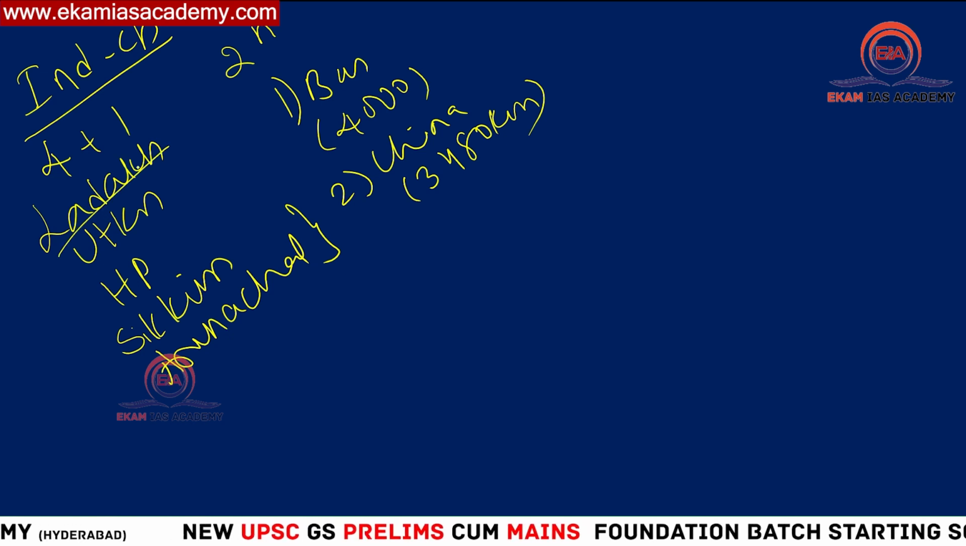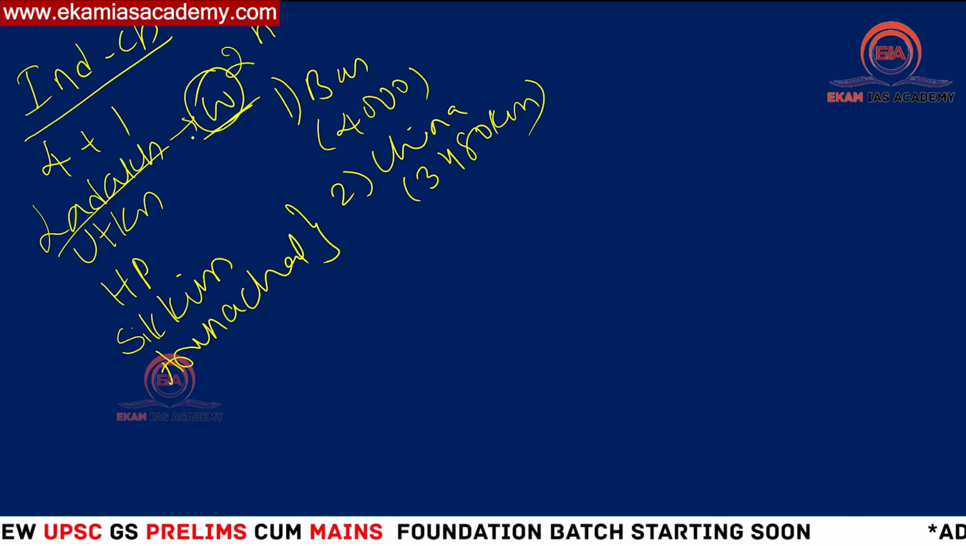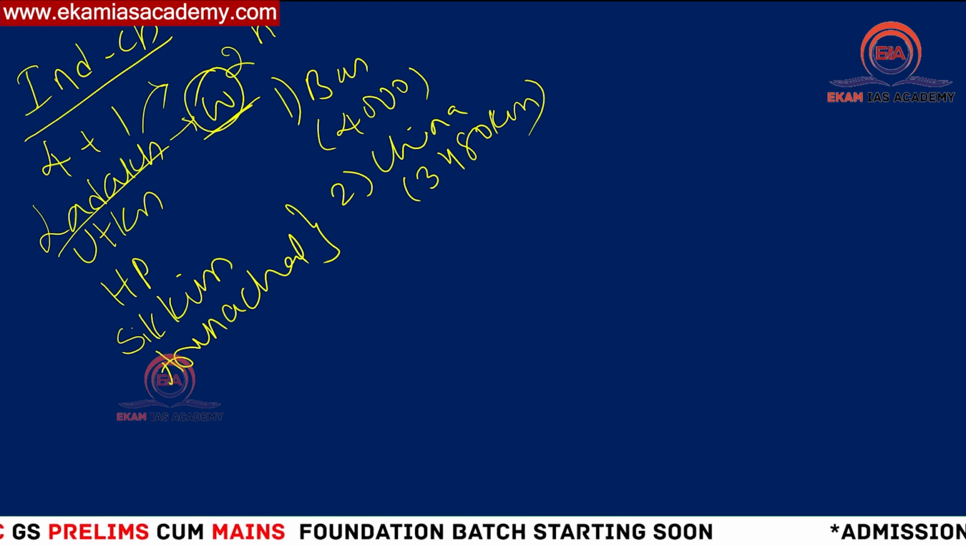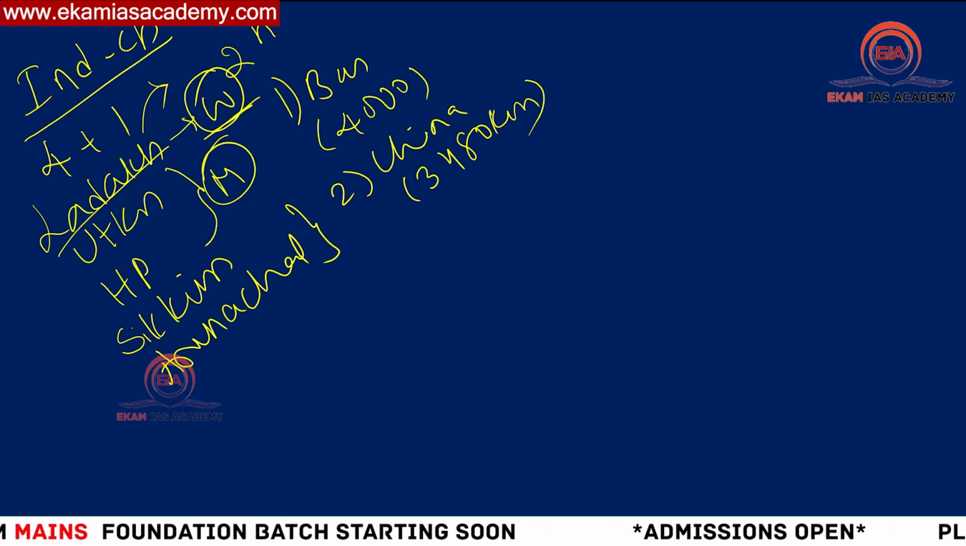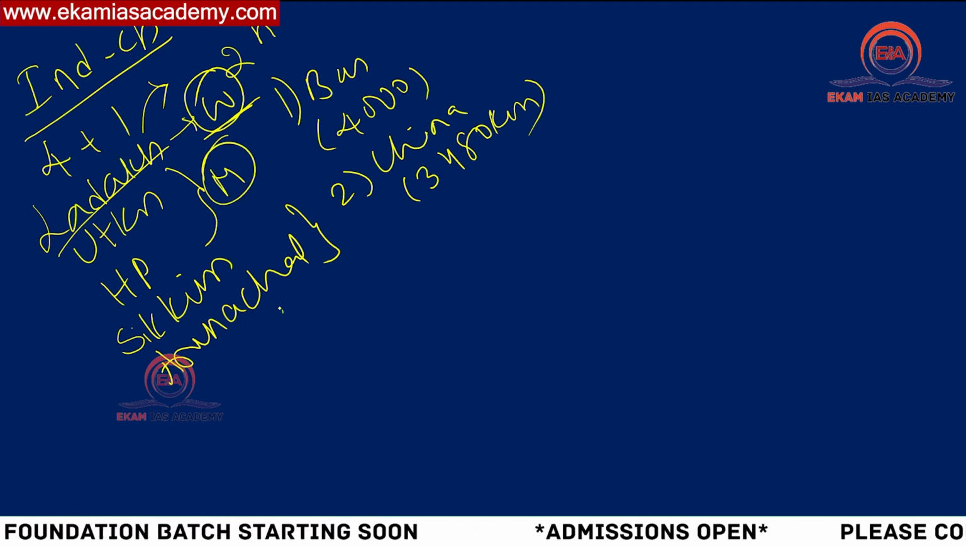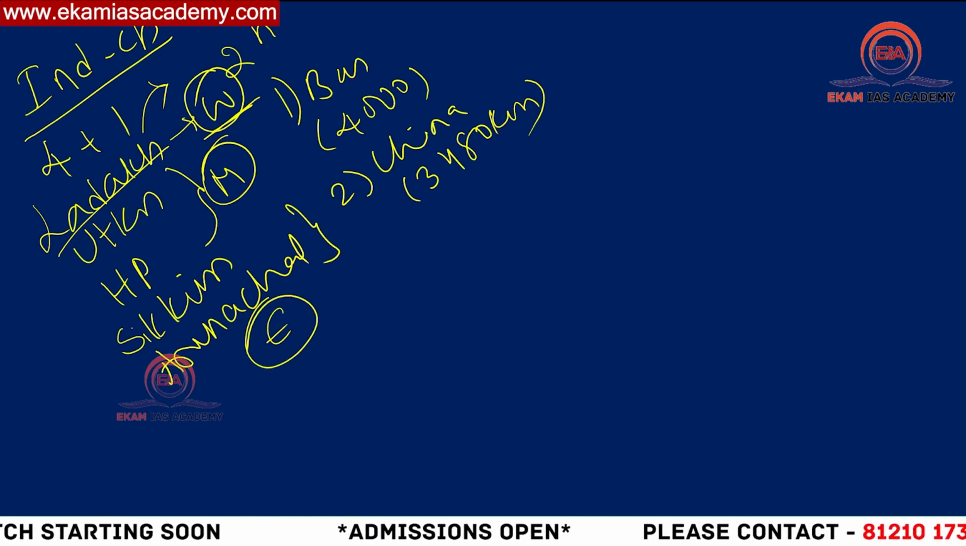Ladakh's boundary with China is considered the western sector. Here there is a dispute with respect to Aksai Chin. This we'll discuss later. Uttarakhand and Himachal Pradesh are considered the middle sector in terms of border with China. Sikkim and Arunachal Pradesh are considered the eastern sector. We'll understand these things later.